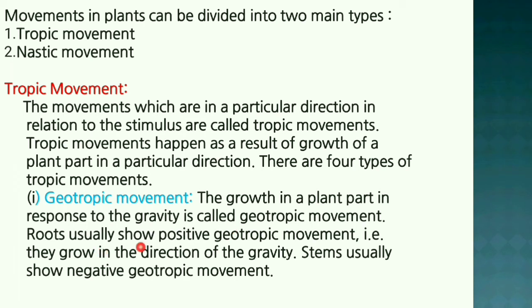Coming to geotropic movement, the growth in a plant part in response to gravity is called geotropic movement. Roots usually show positive geotropic movement, such that they grow in the direction of gravity. Stems usually show negative geotropic movement. They grow in the opposite direction of gravity.